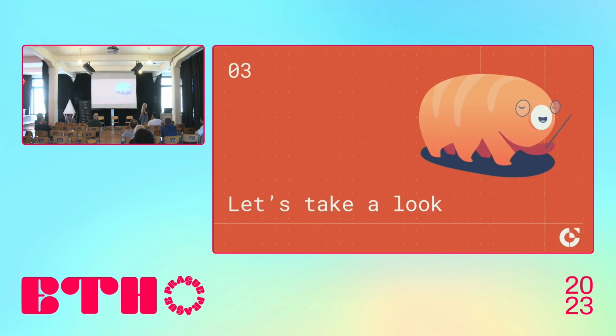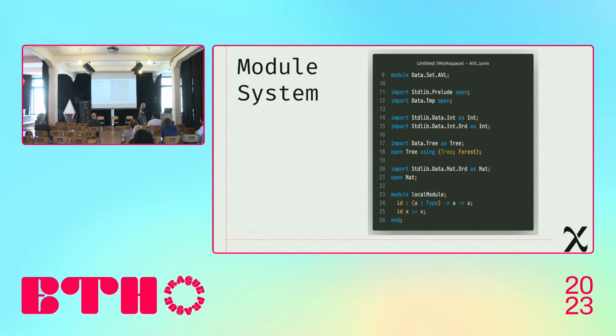And now let's look from the perspective of a Juvix project for developers. So first of all, Juvix has a module system, so each Juvix file is a module, and a Juvix project actually contains one or more Juvix modules inside.